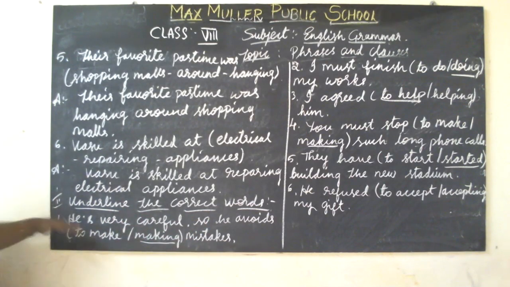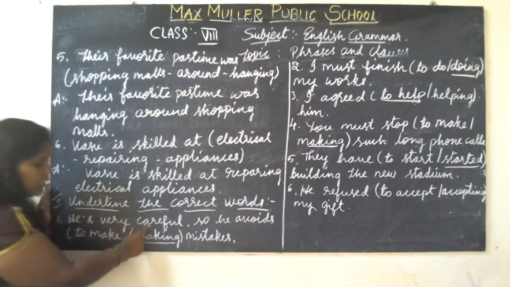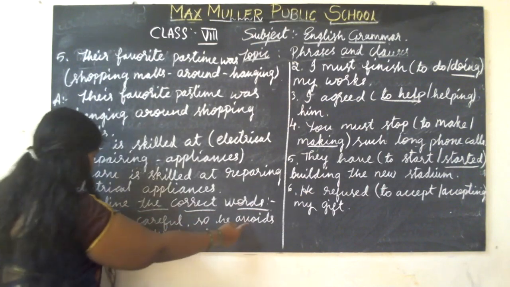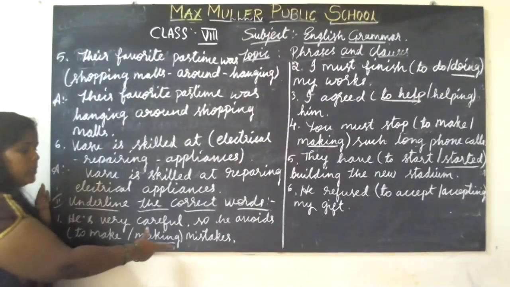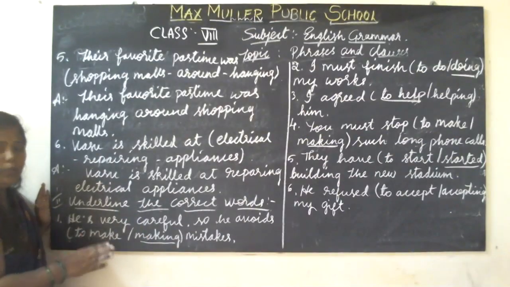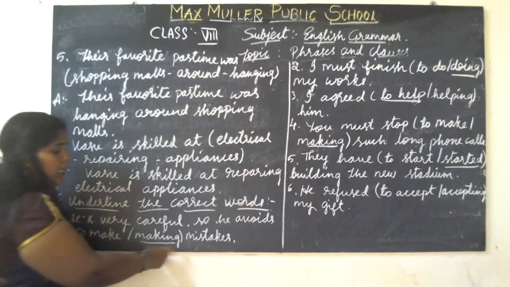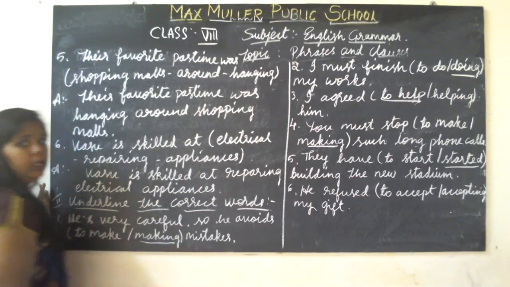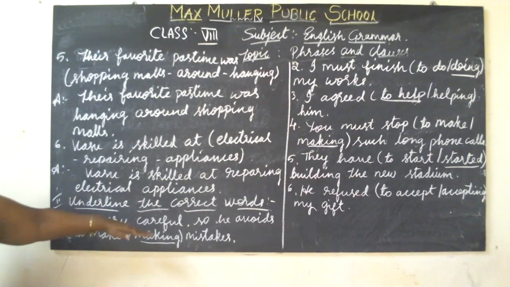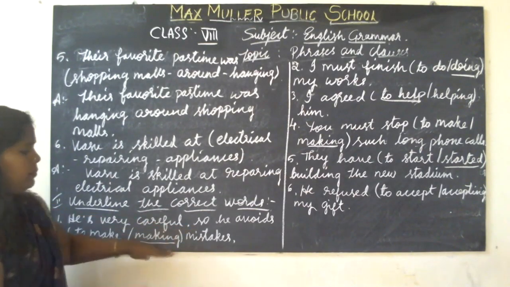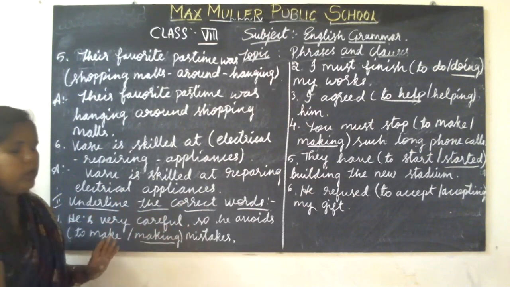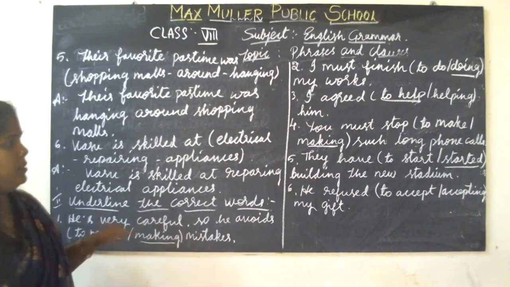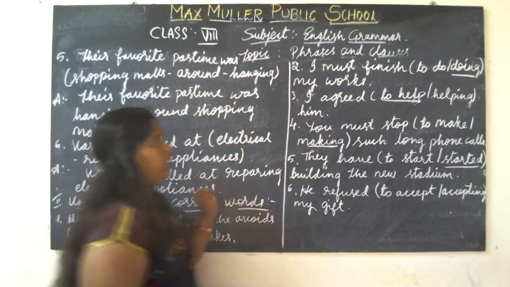Got it, children? See here, he is very careful, so he avoids to make mistakes, it is not a complete proper sentence, right? So making mistakes is the correct answer. So, he is very careful, so he avoids making mistakes. That is the first one.